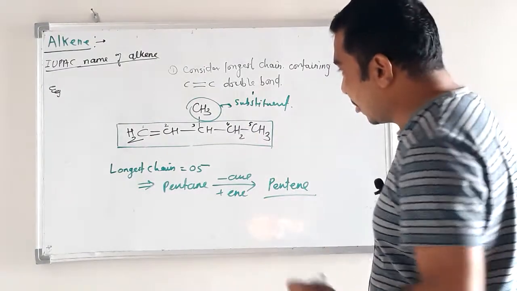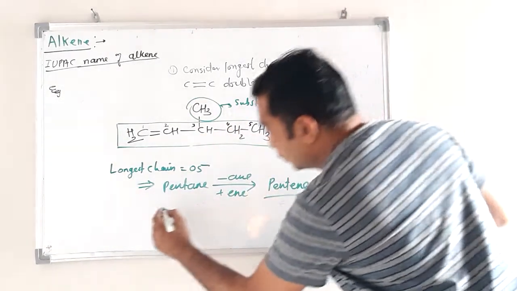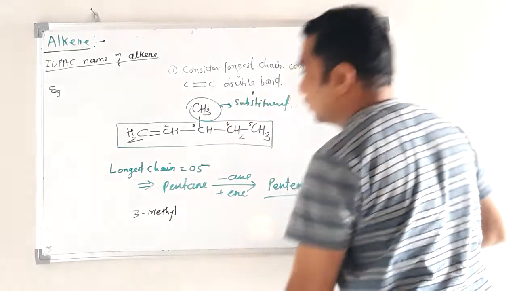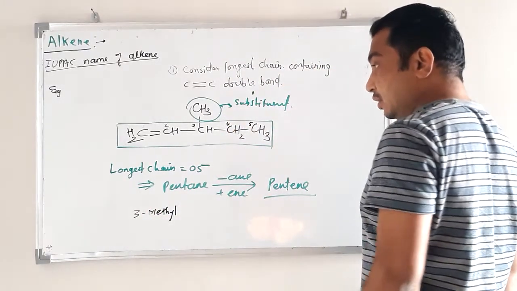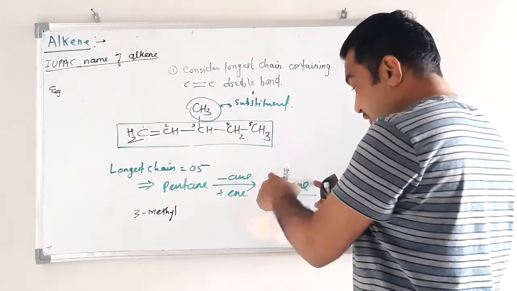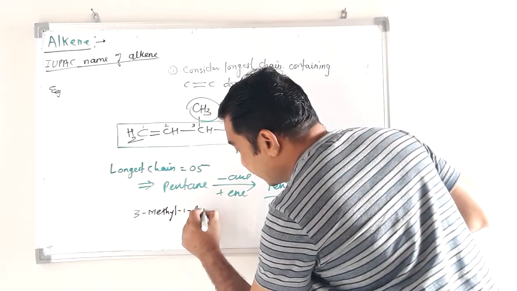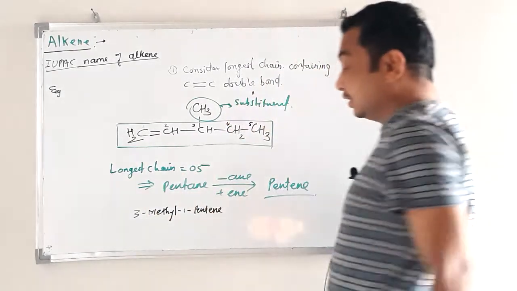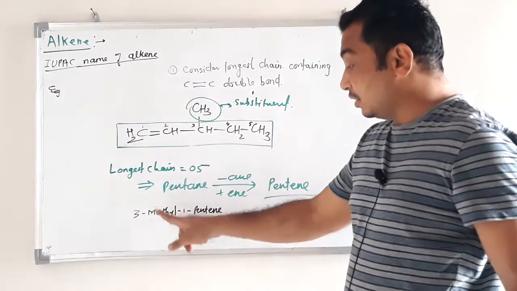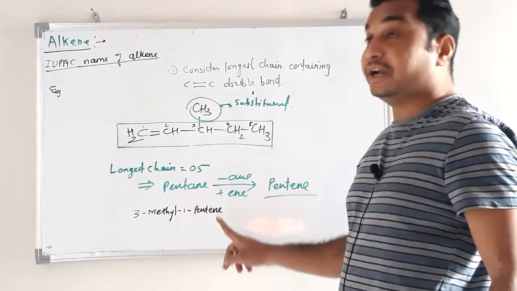So here the substituent methyl group is attached to carbon number 3. So 3-methyl. Then what is the position of the double bond? The double bond starts from carbon number 1. So we add that before the parent name, 1-pentene. So what is the IUPAC name for this compound? 3-methyl-1-pentene.